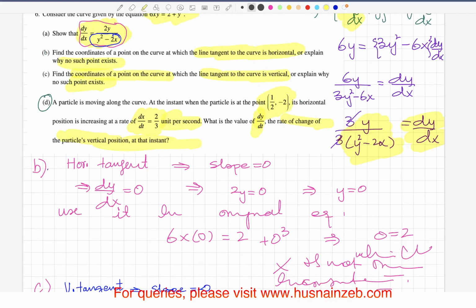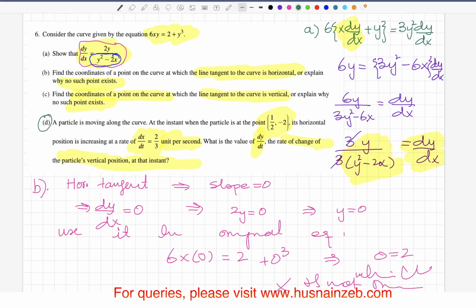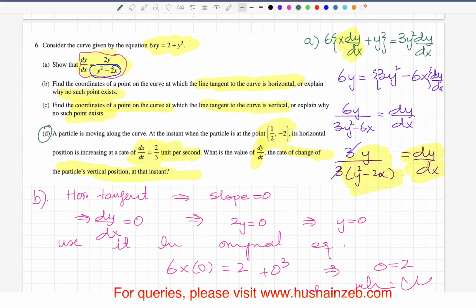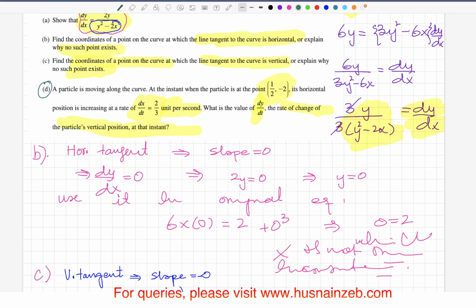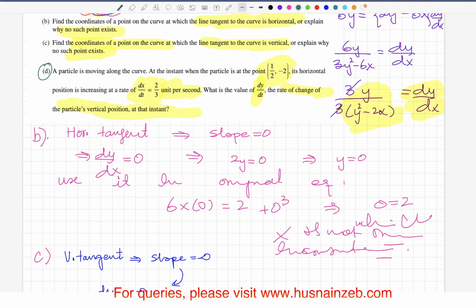There are actually two things that you can do here. One way is to take the derivative with respect to t on both sides of the equation, then solve and plug in the values. Or we can also use the chain rule.